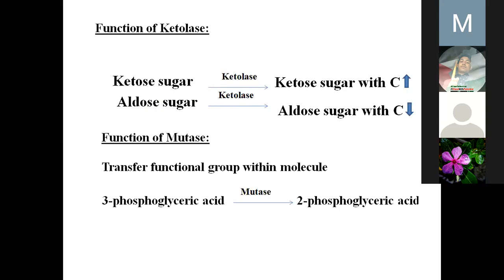So in aldolase, the number of carbons will increase in aldose sugar. In ketolase, the number will increase in ketose sugars. Clear?